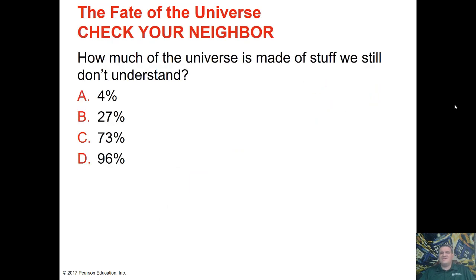All right, here is our fifth clicker question. How much of the universe is made of stuff we still don't understand? A, 4%, B, 27%, C, 73%, or D, 96%. Go ahead and think about it, and we'll discuss in just a bit.